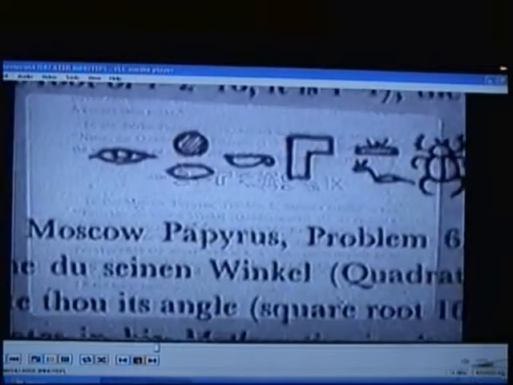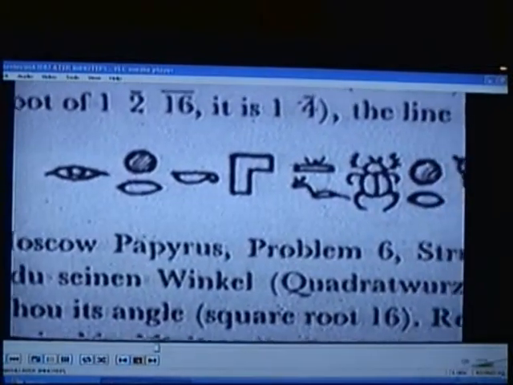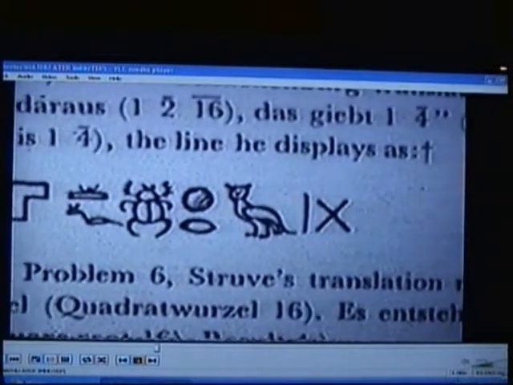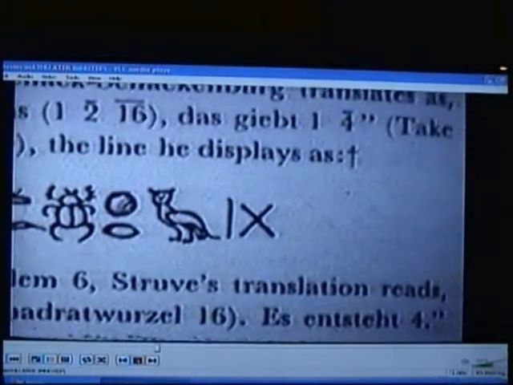Here you can see, wait a minute. Let's get the focus here. Here they are, square numbers. Now what's the basis for the Pythagorean theorem? Isn't it square numbers? Here's the basis of it, the squaring of numbers. This is the Moscow papyrus.